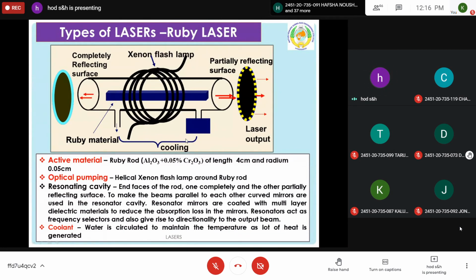In the same sense, in olden days, I think 56 years back, this was designed. It gives a flash of light on the ruby crystal, so chromium atoms will be excited.